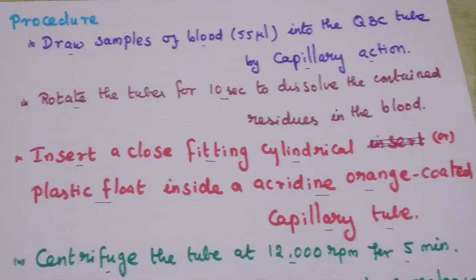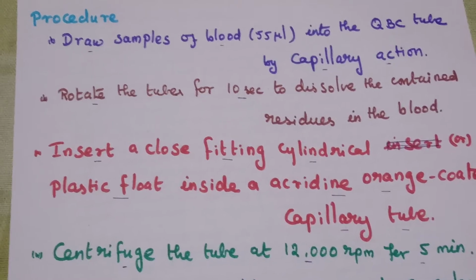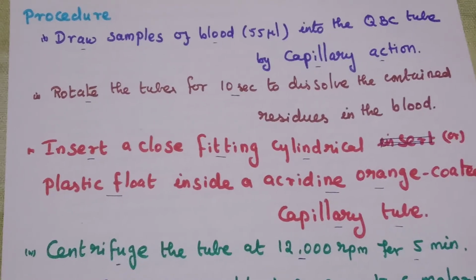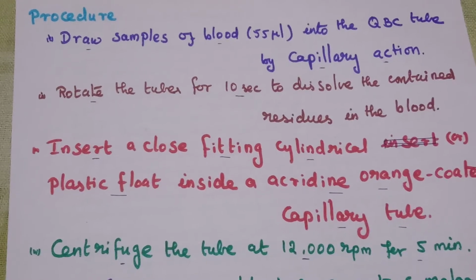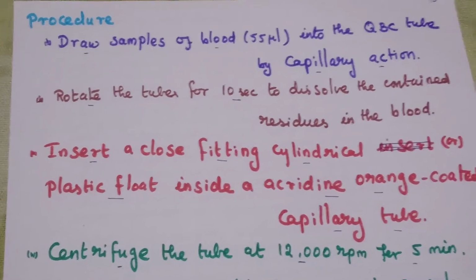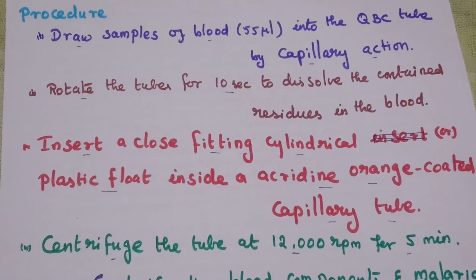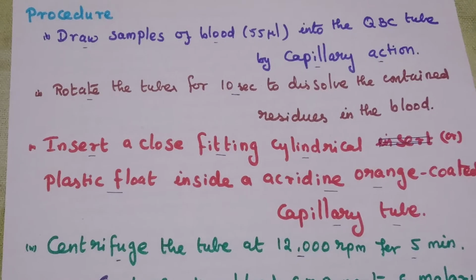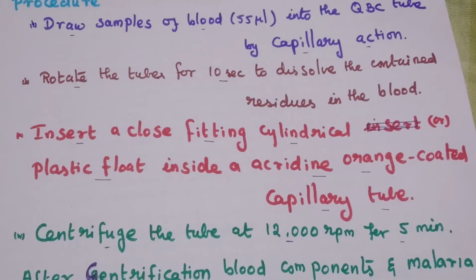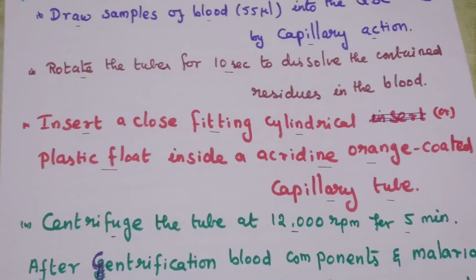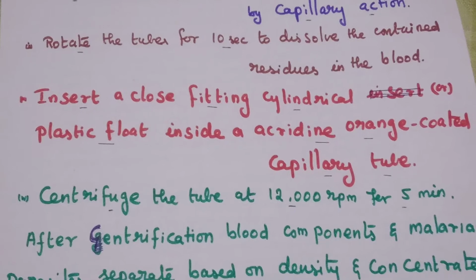Then moving to the procedure. First draw the blood sample into the QBC tube by capillary action. Then rotate the tube for 10 seconds. Then insert a close fitting cylindrical plastic float inside the acridine orange coated capillary tube. Then centrifuge at 12,000 RPM for 5 minutes.